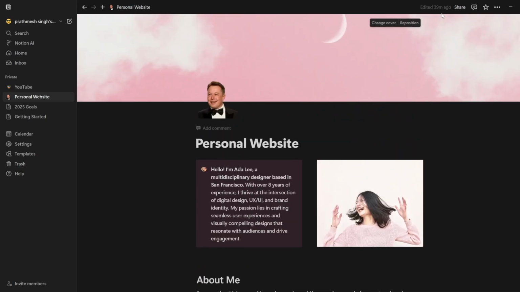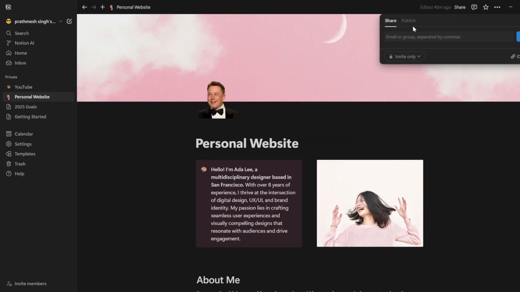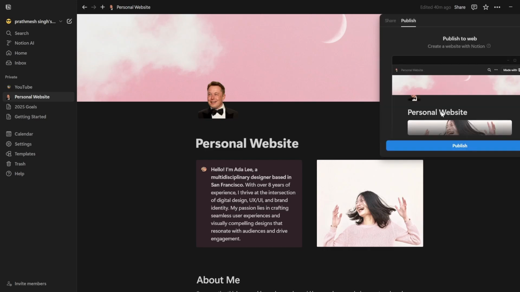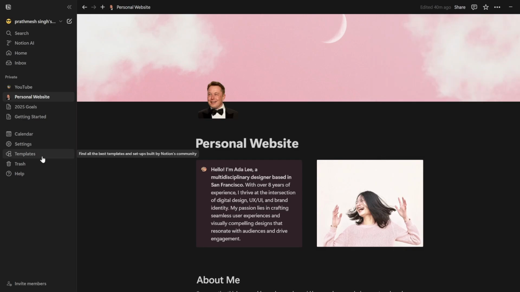And what you have to do is just go on share, and then there is an option for publish. You can just publish your website with your name, and then you can share the link in your resume. So Notion has everything. You just need to check all these templates in Notion.